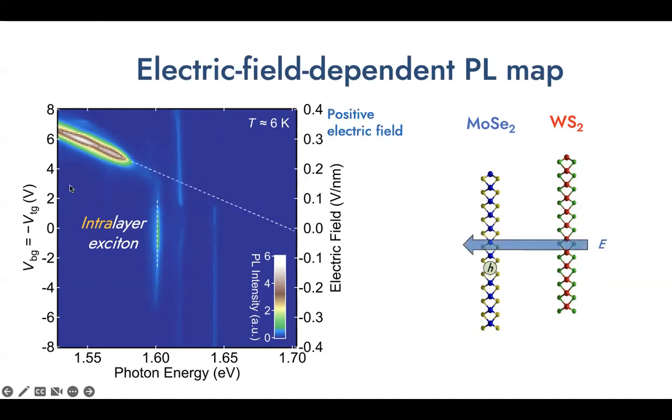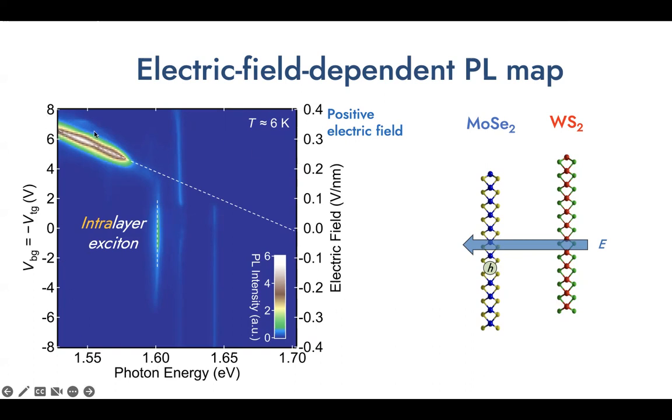But when we increase the gate voltage toward the positive side, we have an electric field pointing from the WS2 to the MoSe2 layer. And what we found is that there's actually a new luminescence peak showing up in our PL map. And it actually has a strong electric field dependence. So its energy is actually constantly redshifting and can reach below 1.50 eV in our experiments.